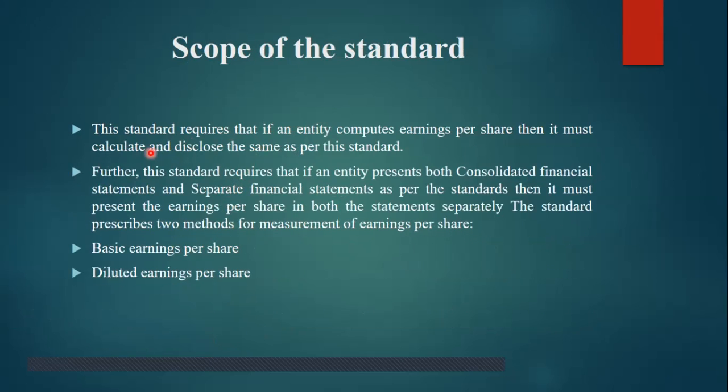Scope of the standard. This standard requires that if any entity computes the earning per share, then it must calculate and disclose the same as per this standard. Further, this standard requires that if any entity presents both consolidated financial statements and separate financial statements, then it must present the earning per share in both statements separately. So we have to show it separately for the consolidated and for the separate. The standard prescribes two methods for measurement of earning per share: basic earning per share and diluted earning per share.